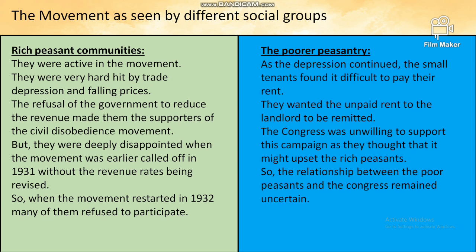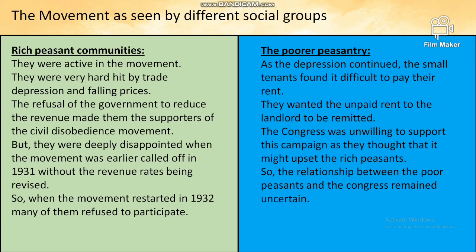For the rich peasant communities, they were very active in this movement. They were very hard hit by trade depression and the falling prices. The refusal of the government to reduce the revenue made them the supporters of this civil disobedience movement. But they were deeply disappointed when the movement was called off in the year 1931, which we have read earlier, without the revenue rates being revised. So, when the movement started again in the year 1932, many of them refused to participate, because they thought that again this would also end.